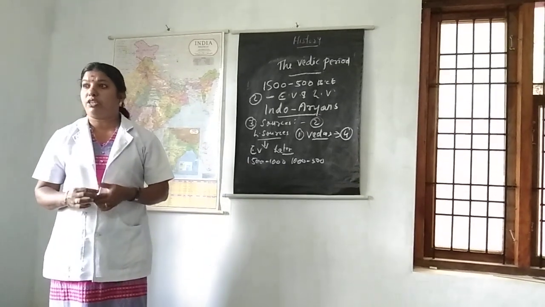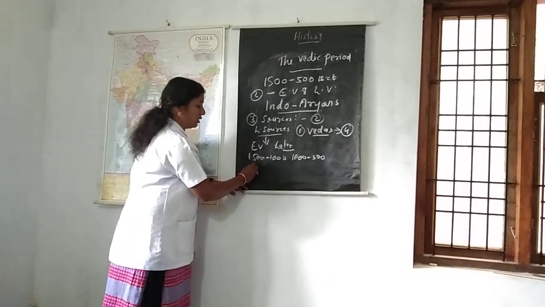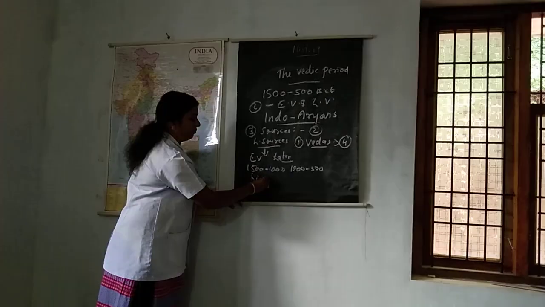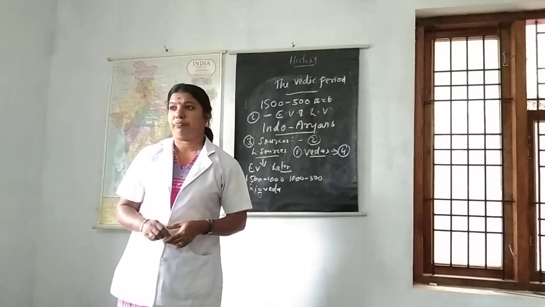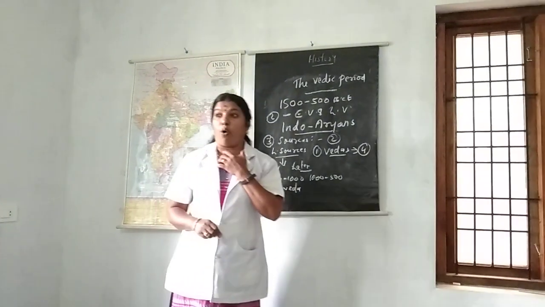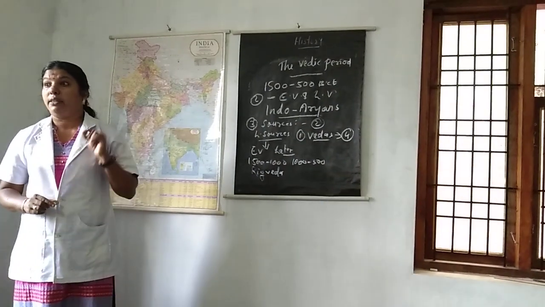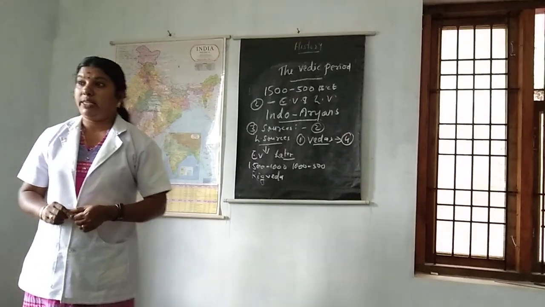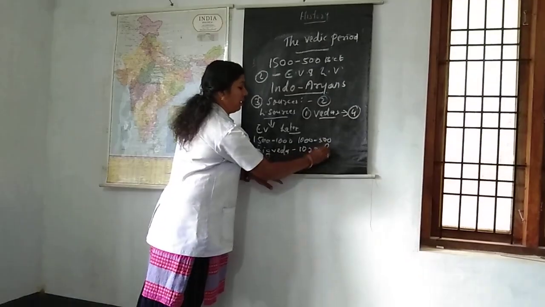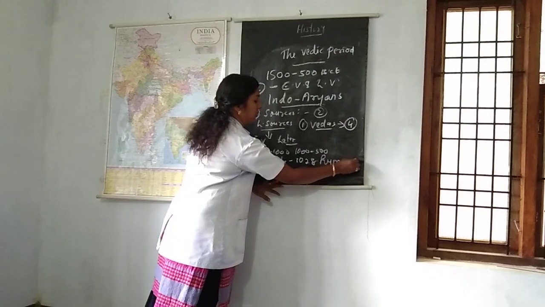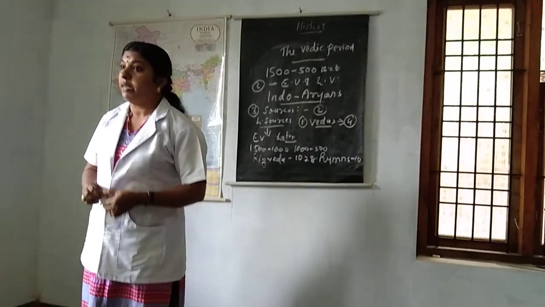We can discuss about early Vedic literature. The major literary works during this period consist of the Samhitas of Rigveda, in the early Vedic period. Rigveda is perhaps the oldest religious text. It has 1028 hymns divided into 10 mandalas.